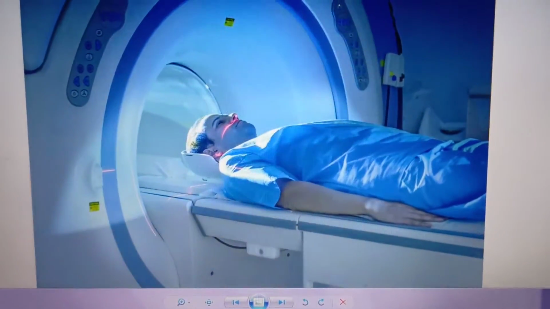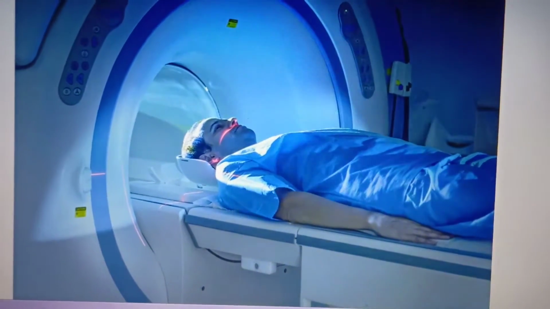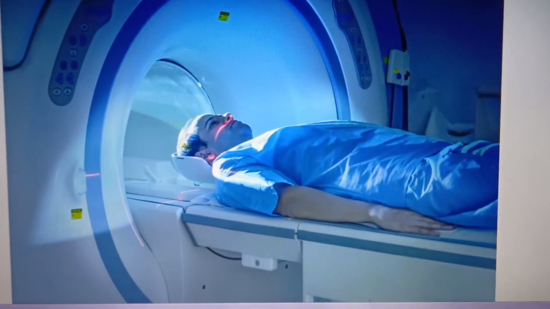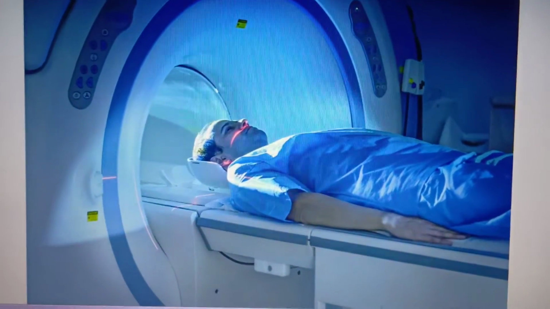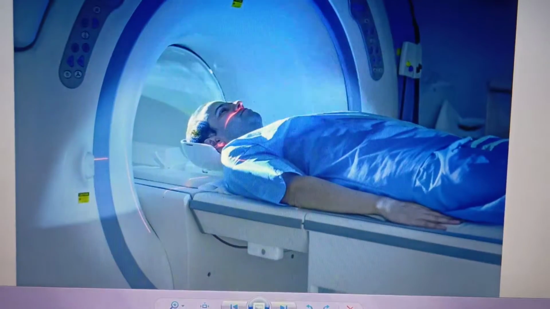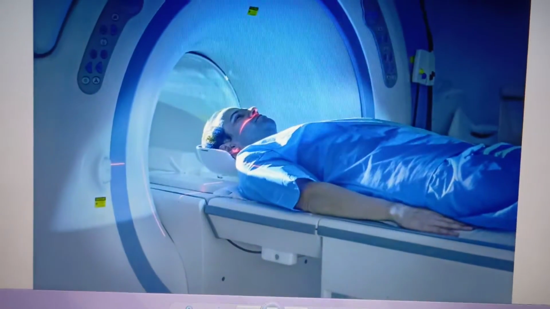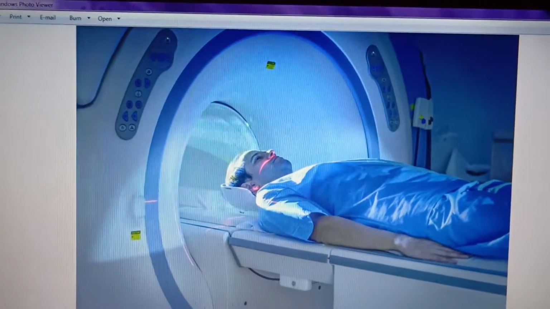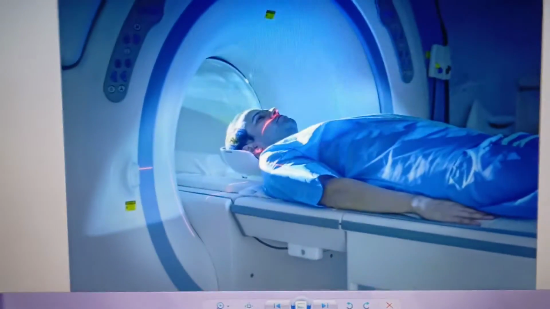And CT sometimes uses X-rays to generate a three-dimensional image of the internal organ so that they can view it very clearly. And in MRI, that is magnetic resonance imaging, they use strong magnetic fields and non-ionizing radiation to detect pathological and physiological changes that occur in the living tissue, so that they'll find out whether it's cancerous or normal.